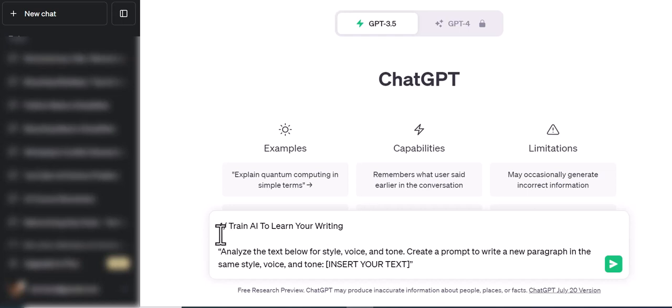Okay, so train AI to learn your writing. Take a look, guys. Analyze the text below for style, voice, and tone. Create a prompt to write a new paragraph in the same style, voice, and tone, right? So insert your text here.